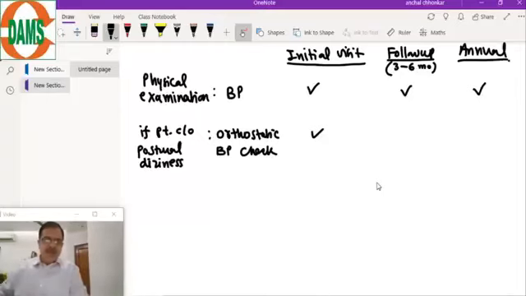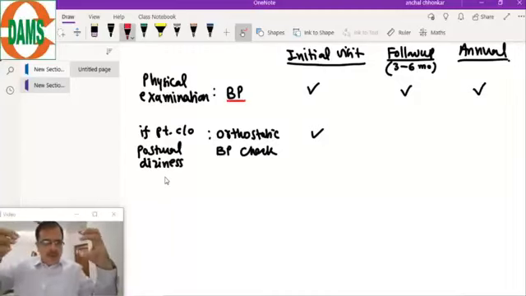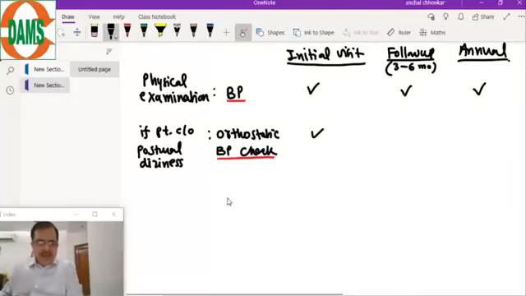Now the third physical examination. The first physical examination is blood pressure, and if the patient is complaining of postural dizziness, like suddenly standing there is a dizziness because of autonomic dysfunction, the blood pressure falls down. So orthostatic BP should be checked in these patients. Now the third examination which is done, a very important examination, is a skin examination.